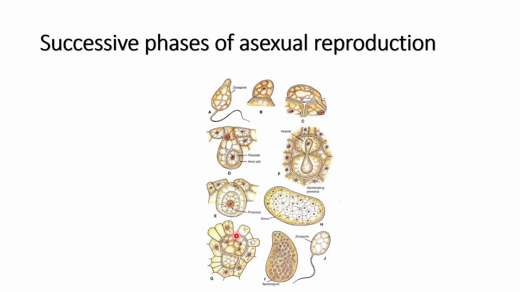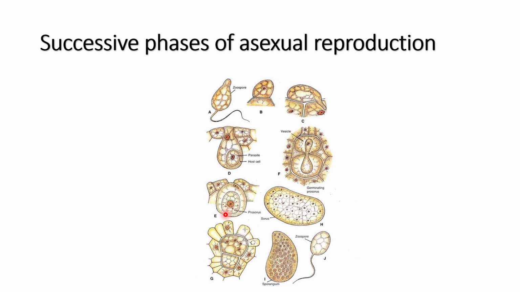What else occurs? All the adjoining cells surrounding the infected tissue become dead. And now this pathogen, whose nucleus and cytoplasmic contents have increased in size, its nucleus will also undergo division, and it will be divided into 32 nuclei.